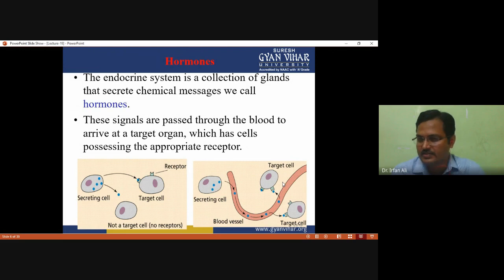So these signals are passed through the blood to arrive at a target organ which has cells possessing the appropriate receptor. As you can see in this figure, this is the secreting cell. It secretes into the blood, but it acts only on the target cell, the cell which has the receptor. In another figure, this cell secretes into the blood, and by the blood the hormone reaches its target cell, and when it binds with its receptor, chemical changes take place.